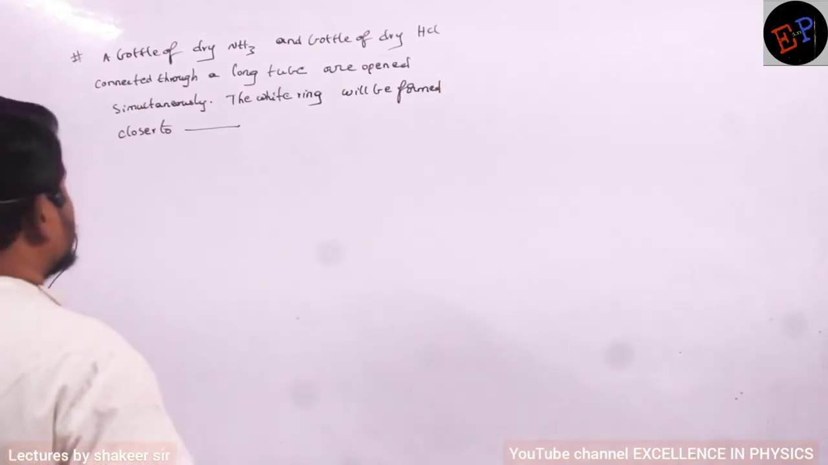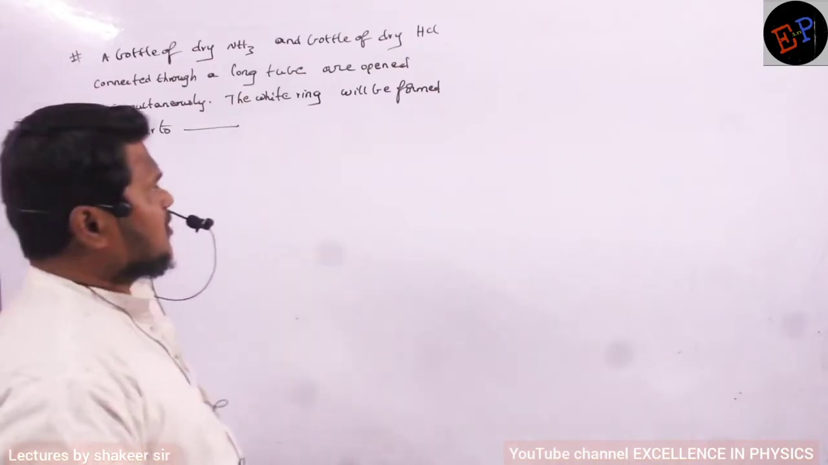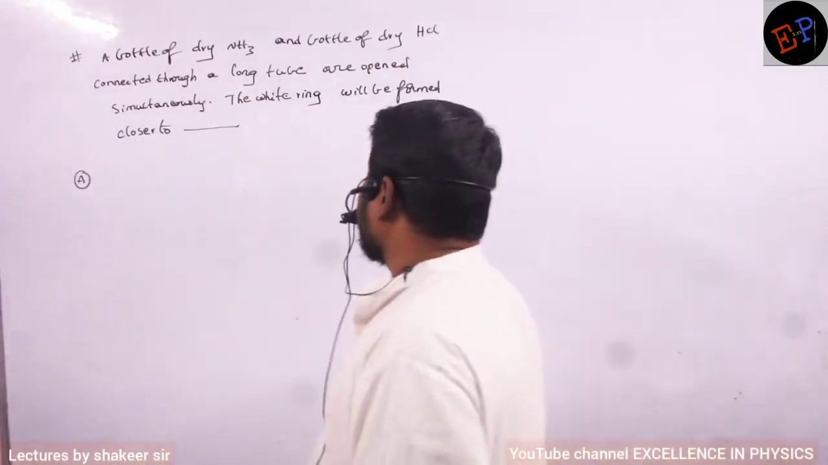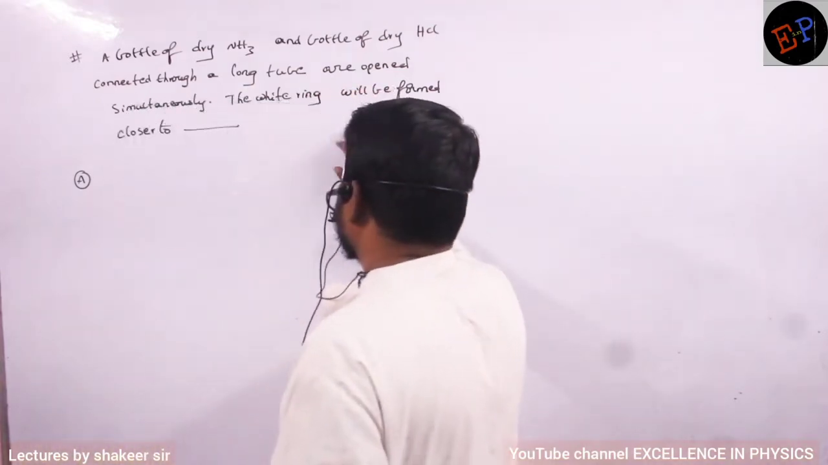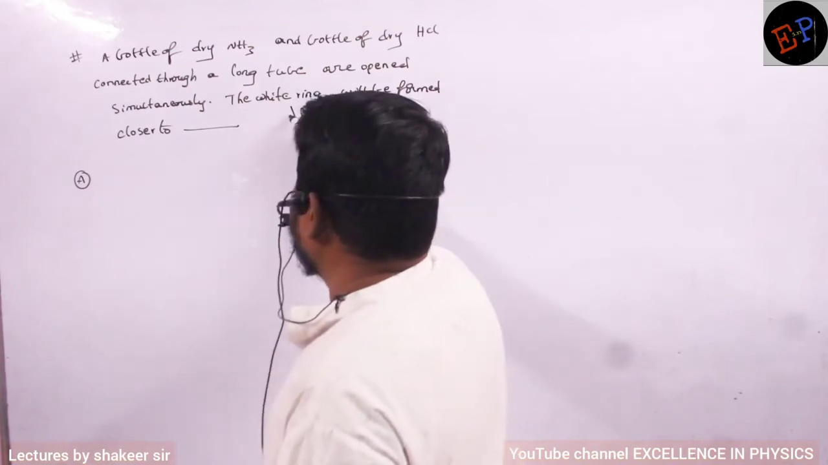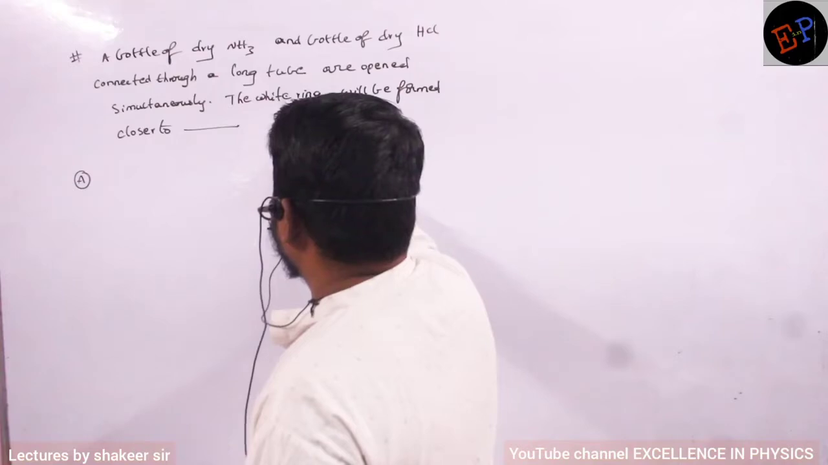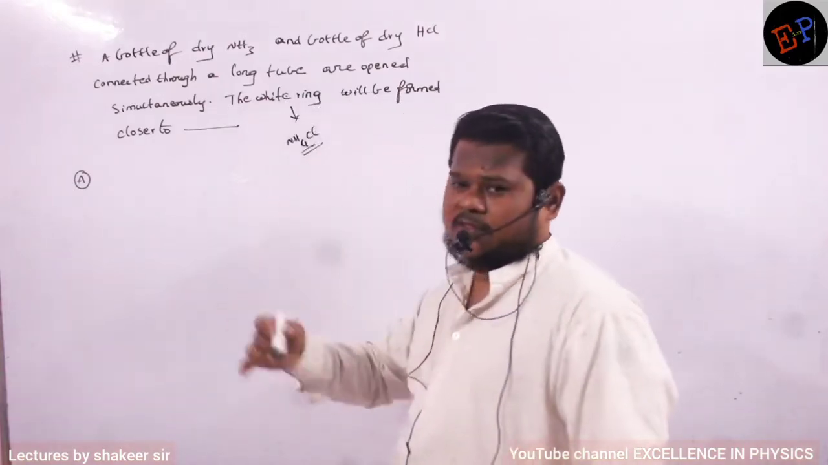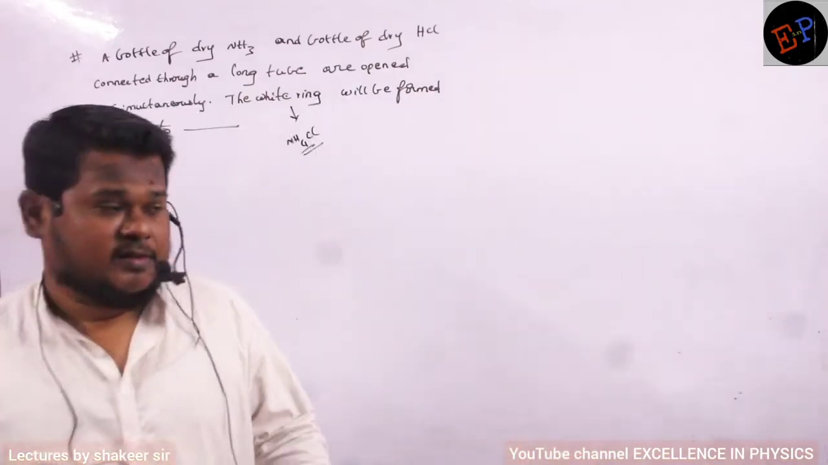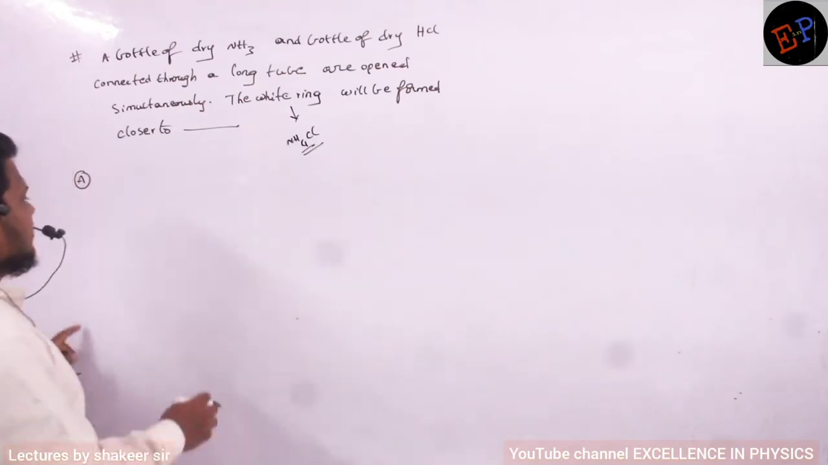Okay, so this is the question. A bottle of dry NH3 and a bottle of dry HCl, clear? They are connected to a long tube and they are opened simultaneously. So the white ring means what? See, NH3 and HCl, when they react with each other, then NH4Cl will form, no? So this is white in color. So the white ring formed, will it be closer to NH3 or will it be closer to HCl? That is the question.